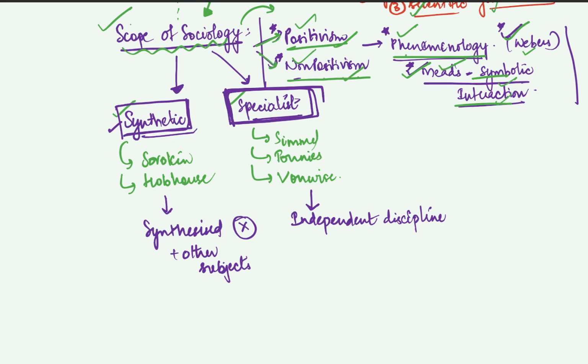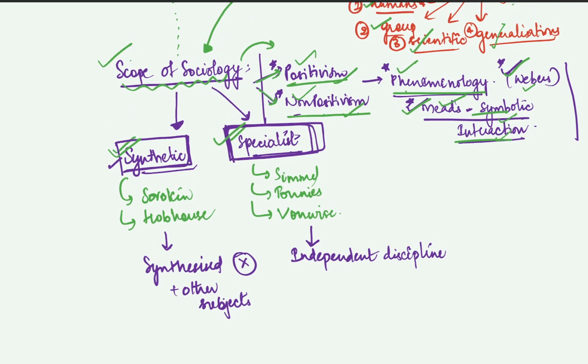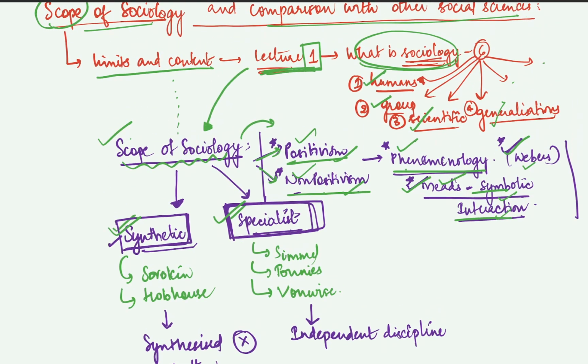It has to be read as a different specialist subject on its own. So these are the two schools of thought, and that is what we have done under the scope of sociology. Along with these two schools of thought, you also write about positivism, non-positivism, phenomenology and all these other things. So this will be the scope of sociology.